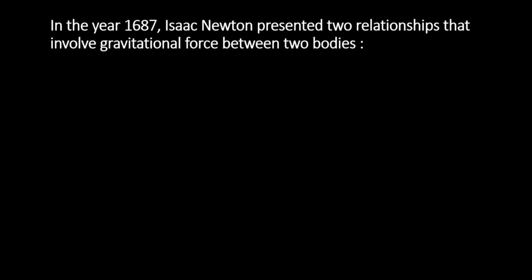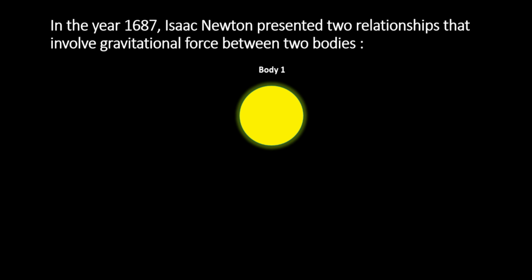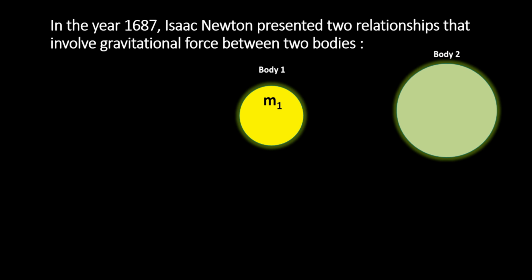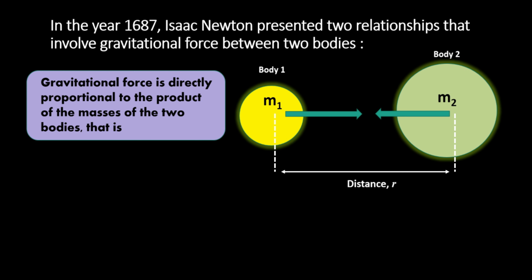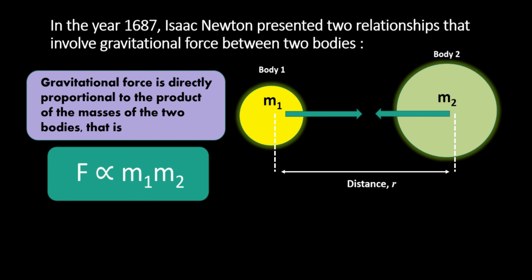In the year 1687, Isaac Newton presented two relationships that involve gravitational force between two bodies. Let me explain the first relationship. Let's say we have body 1 with mass m1 and body 2 with mass m2. They have gravitational force between each other, and they are separated apart with the distance r. The first relationship states that gravitational force is directly proportional to the product of masses of the two bodies. So, F is directly proportional to m1 times m2.